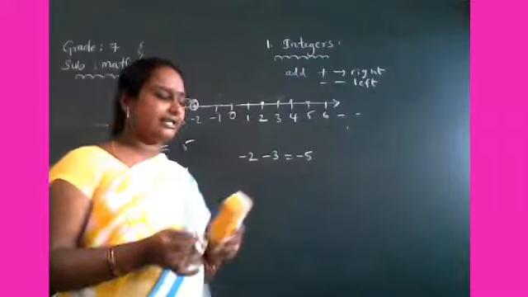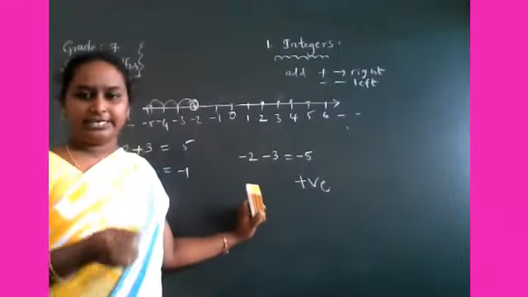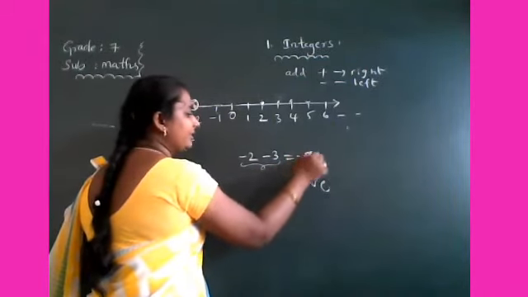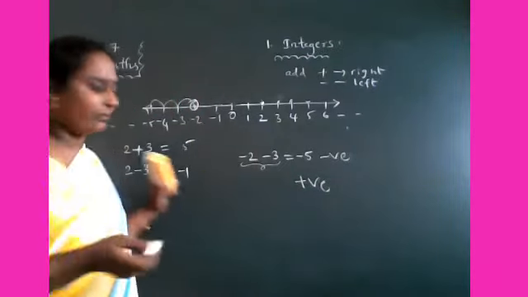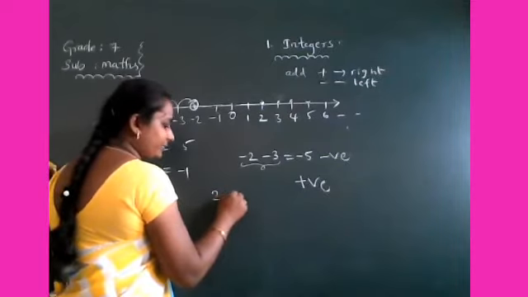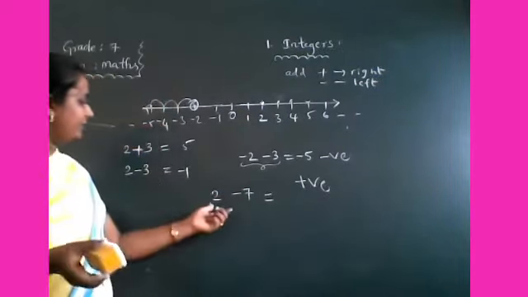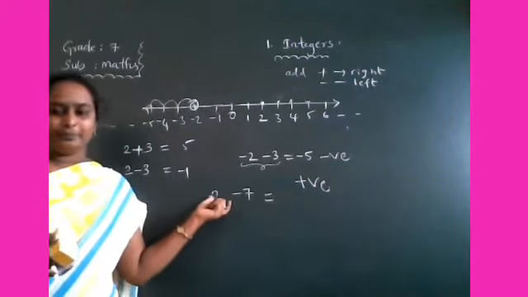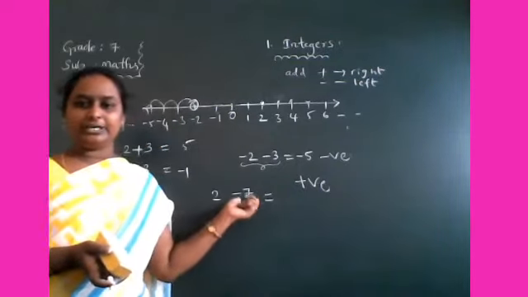Okay children, here the thing is, if you add two positive integers, what do you get? You get a positive integer. If you add two negative integers, you get a negative integer. Suppose one positive integer and one negative integer: 2 plus minus 7. 2 is a positive integer, minus 7 is a negative integer.